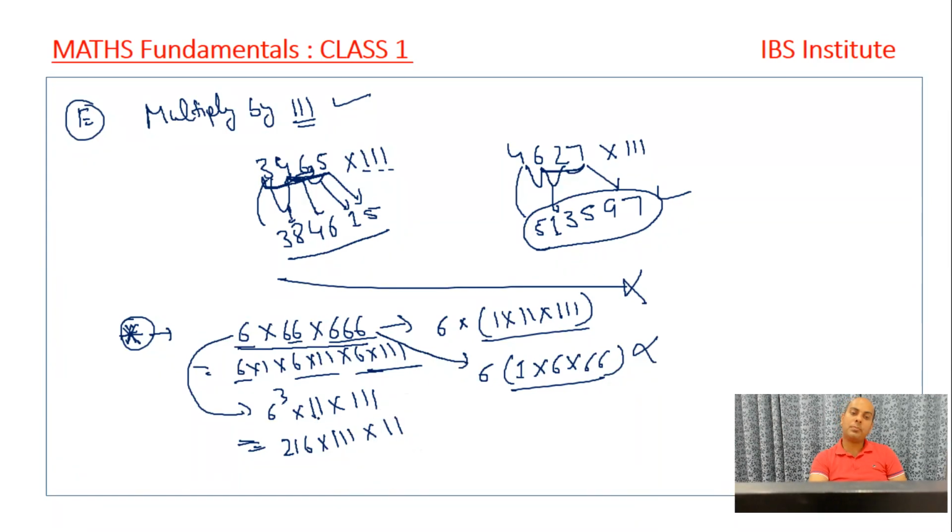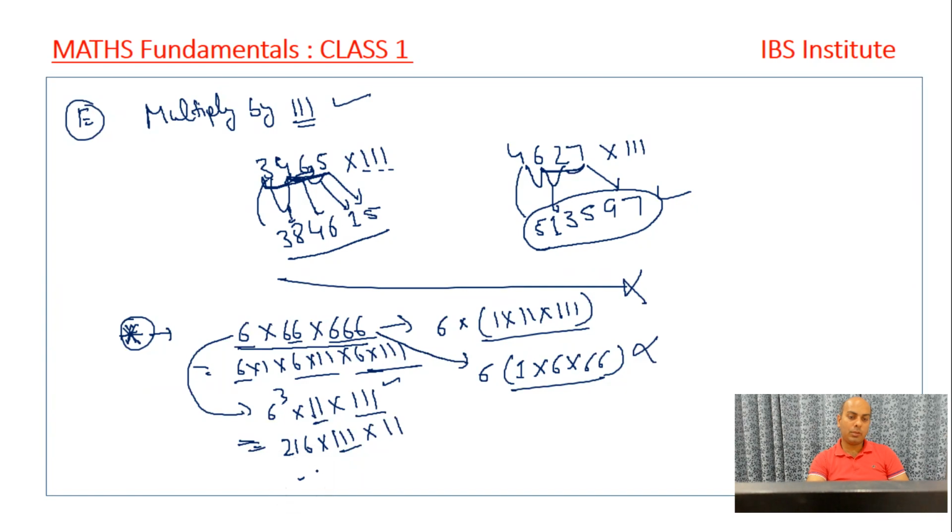Here, now I have an option. I can multiply it by 11. I can multiply it by triple one as well, right? So I'm doing it by triple one, not by 11, right? Because I know that out of these two, the multiplication by triple one is a little bit complicated. Not that much, but in comparison to 11, this will be a little bit difficult. So I do the difficult work early, right? I don't want to keep the difficult calculation towards the end. I will do it first, right?